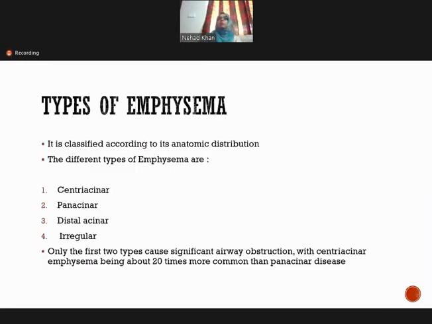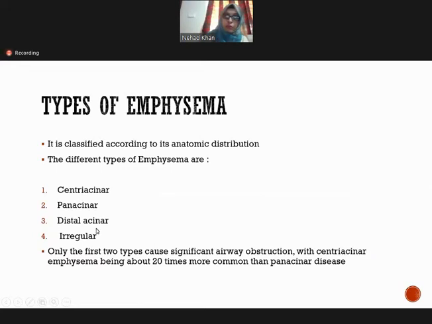So now we come to the types of emphysema, which are classified according to the anatomical distribution, which part is involved. The different types of emphysema are the centriacinar emphysema, panacinar emphysema, distal acinar emphysema, and the irregular emphysema.